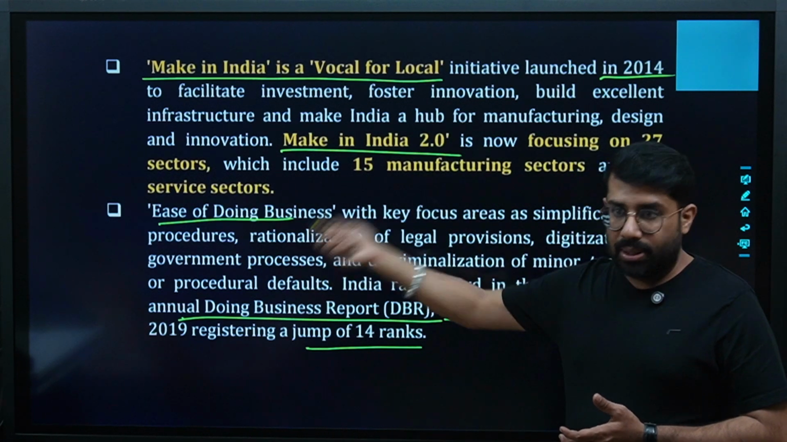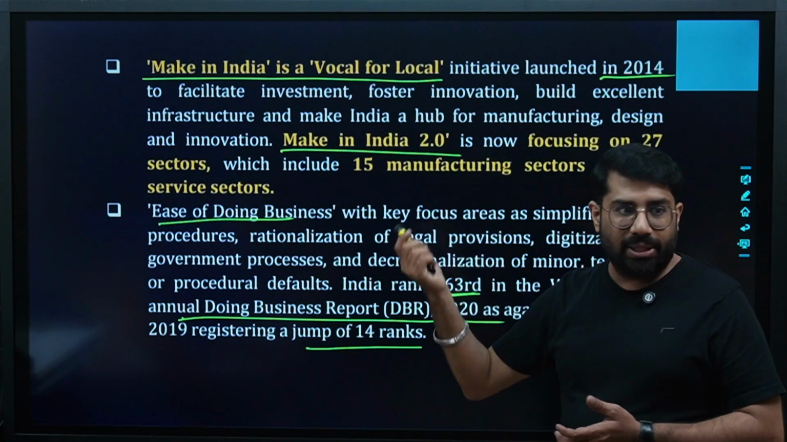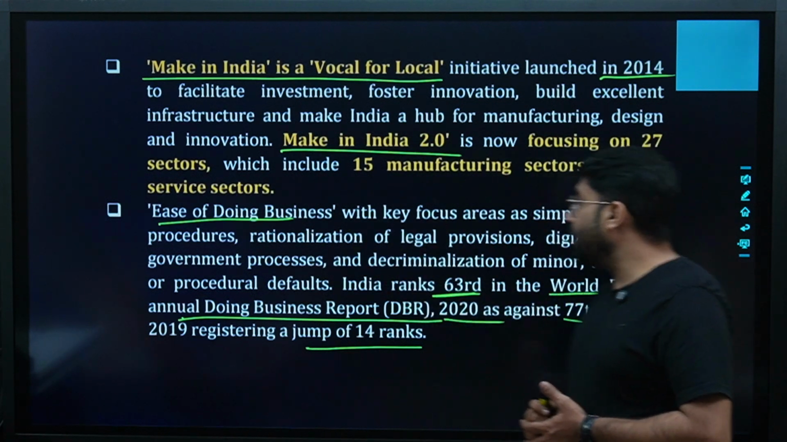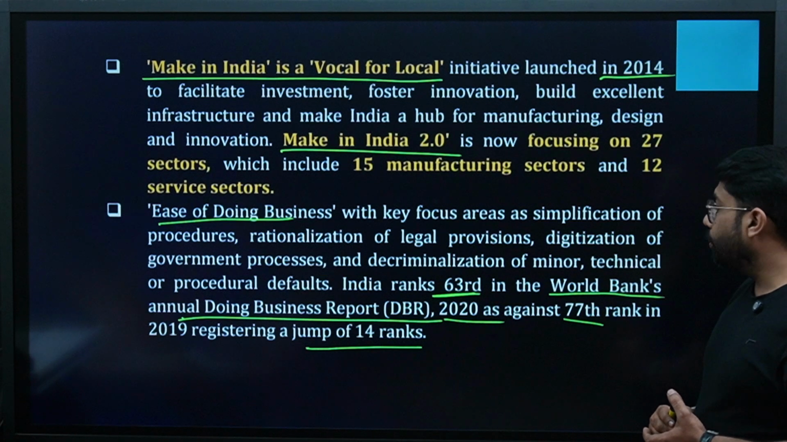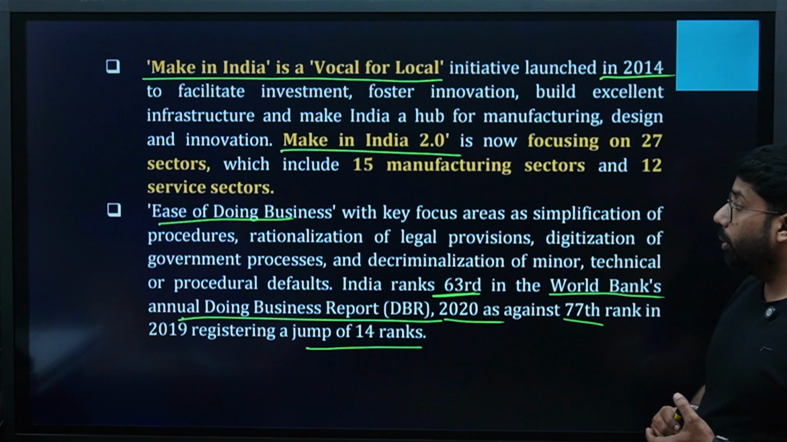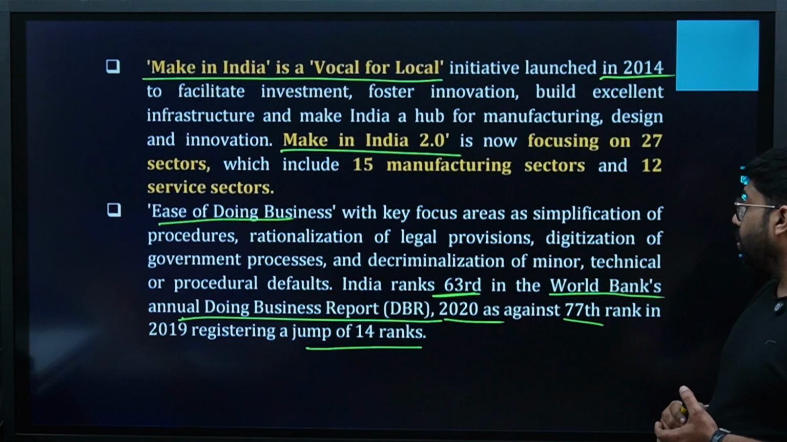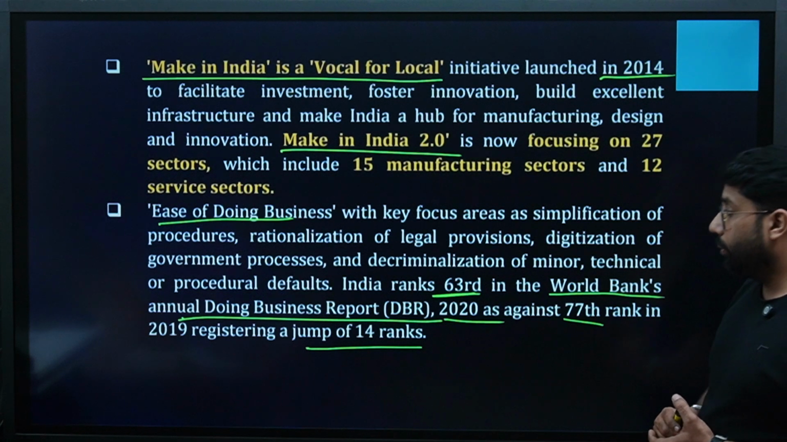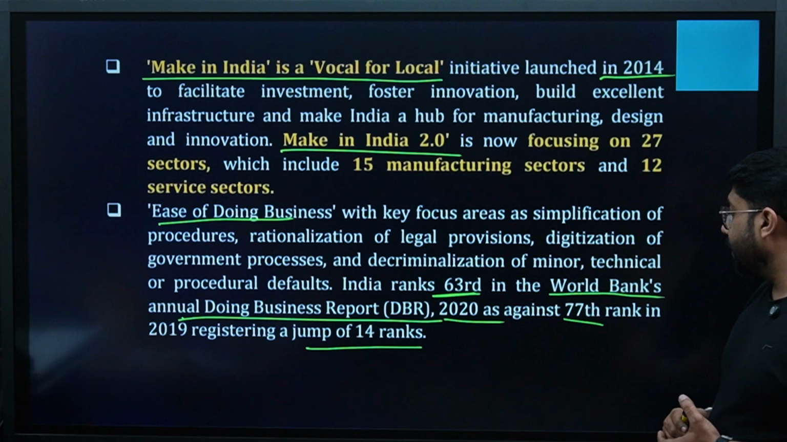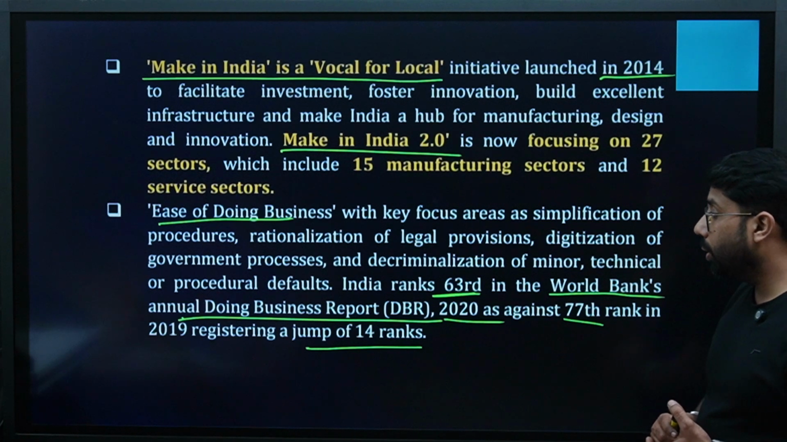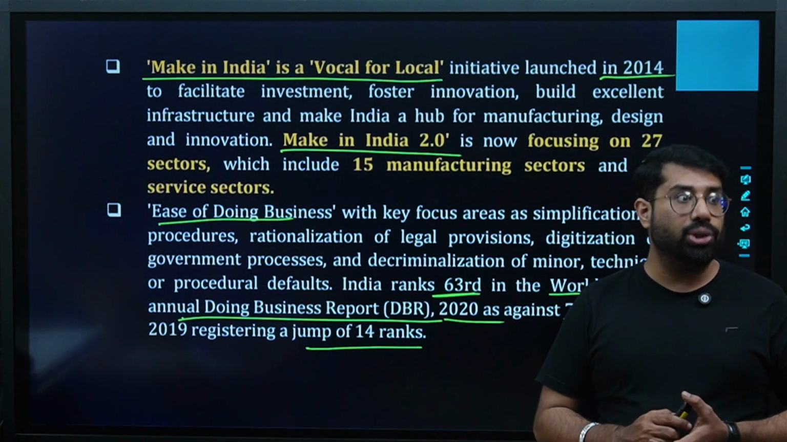Ease of doing business, MCA, Ministry of Corporate Affairs, Companies Act we're talking about. Ease of doing business has key focus areas on simplification of procedures, rationalization of legal provisions, digitization of government processes, and decriminalization of minor technical or procedural defaults. India ranks 63rd in the World Bank's annual Doing Business Report (DBR) 2020 as against 77th rank in 2019, registering a jump of 14 ranks, which is a very good jump.